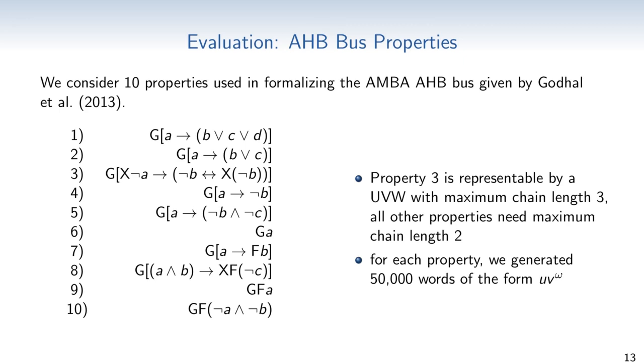We also chose the characters that contain the information which propositions have true or false values at each step uniformly at random. If a generated word was a model for the formula, it was kept. Otherwise, it was discarded and another word was computed. The process was repeated for each property until 50,000 words have been found.